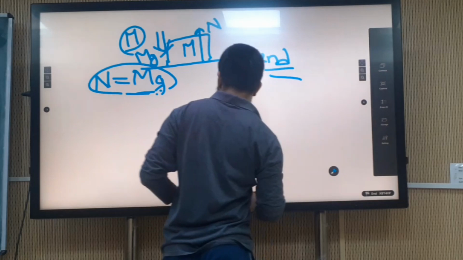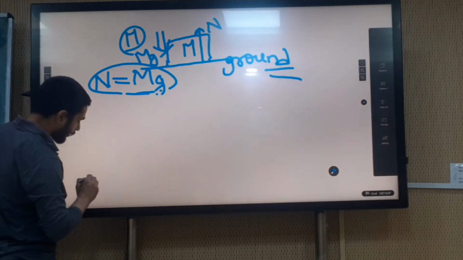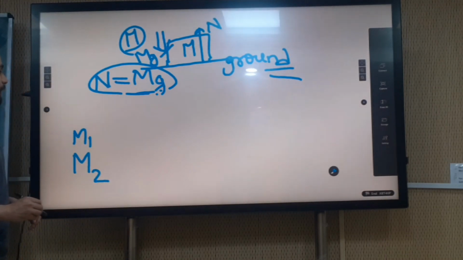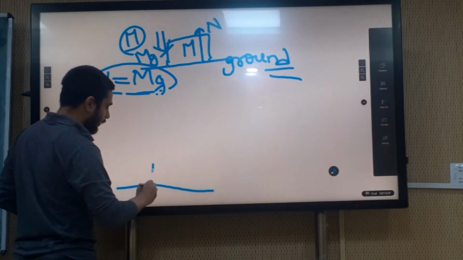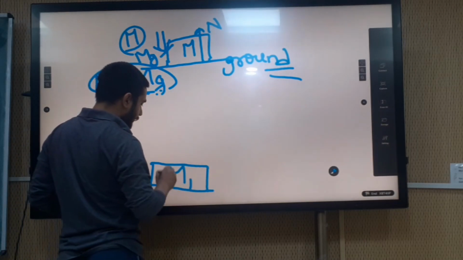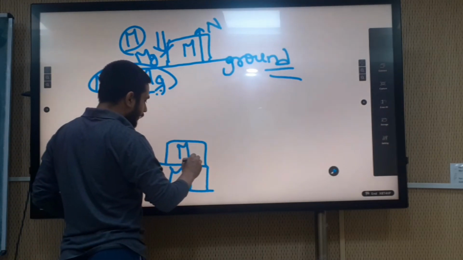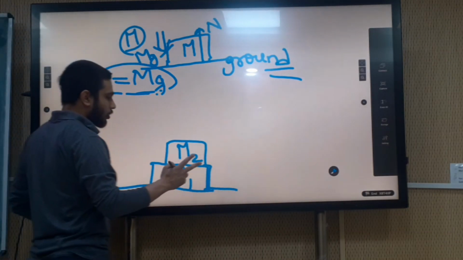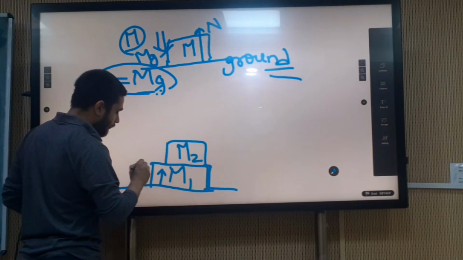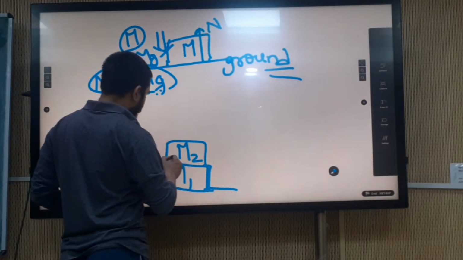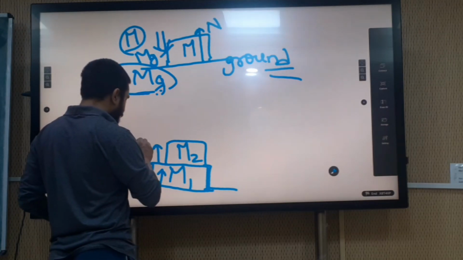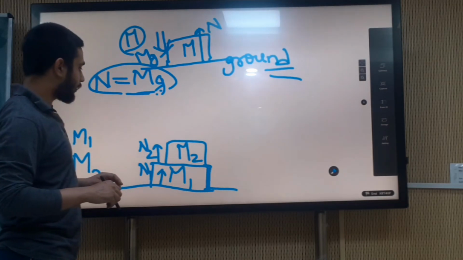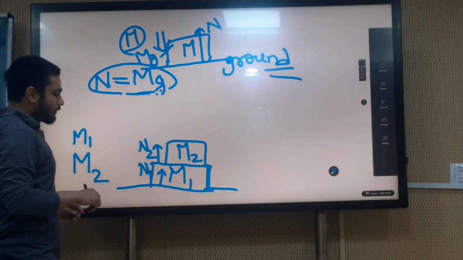Suppose that there are two bodies, the first of mass capital M1 and the second of mass capital M2. Capital M1 is in contact with the ground, and capital M2 is in contact with the capital M1 mass. How will the normal reaction forces act? There are two normal reaction forces here. First normal reaction force N1 is acting here, and second normal reaction force N2 is acting here. So what is the value of N1?